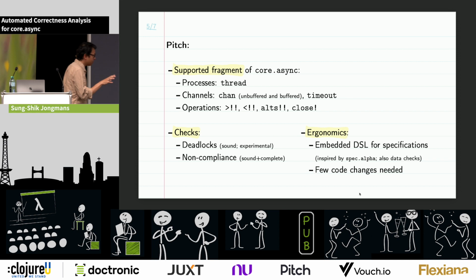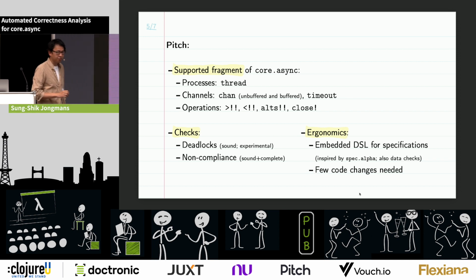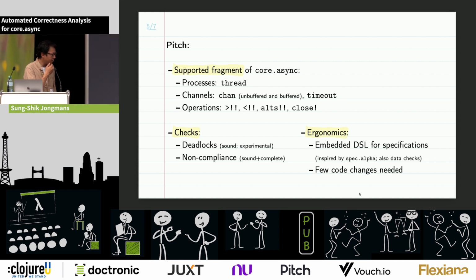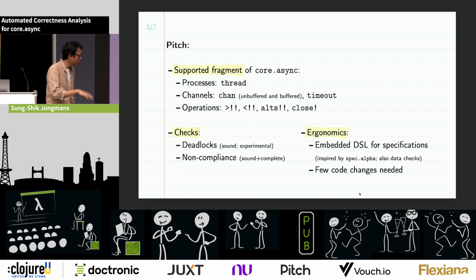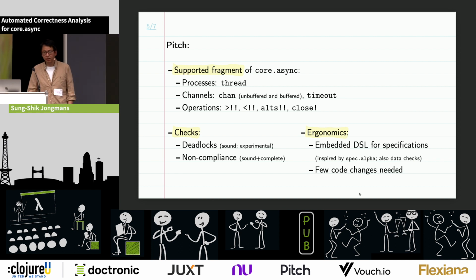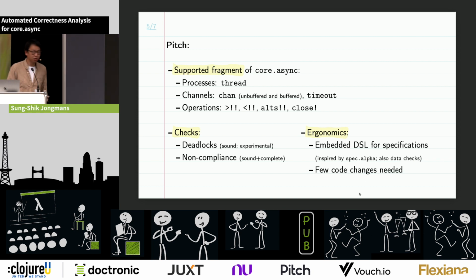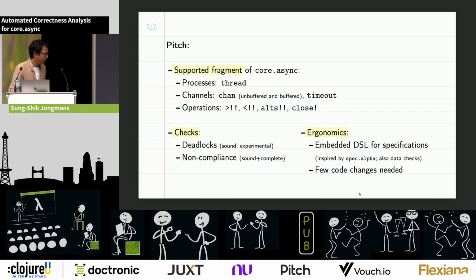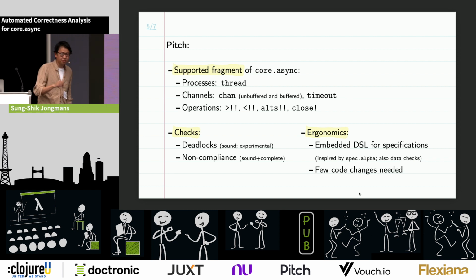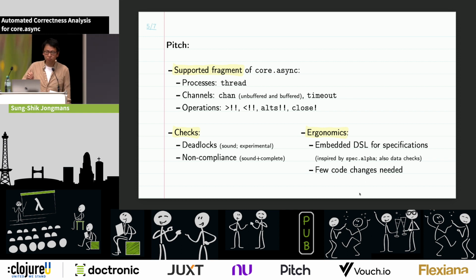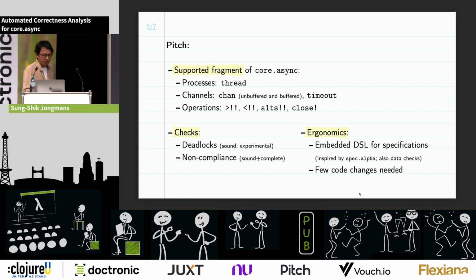And regarding the ergonomics, we have this embedded DSL for these specifications, which is inspired by spec alpha. And what I didn't show, but what we also have, is checks for data. Very often you also want to say something about the contents of the messages that are being sent, and we can do those kinds of checks as well. And the amount of changes that you need to make to your code to actually deploy this is not so much. We try to be lightweight in this sense.